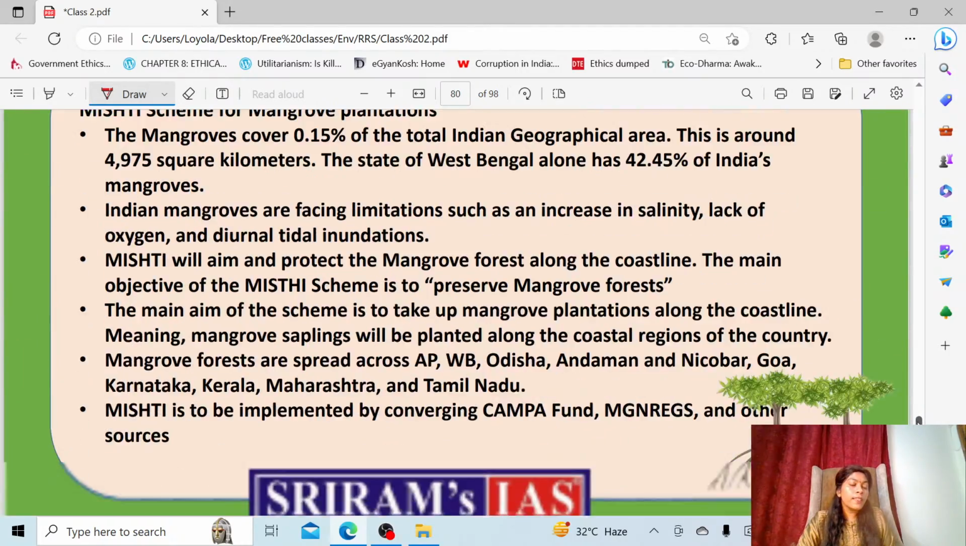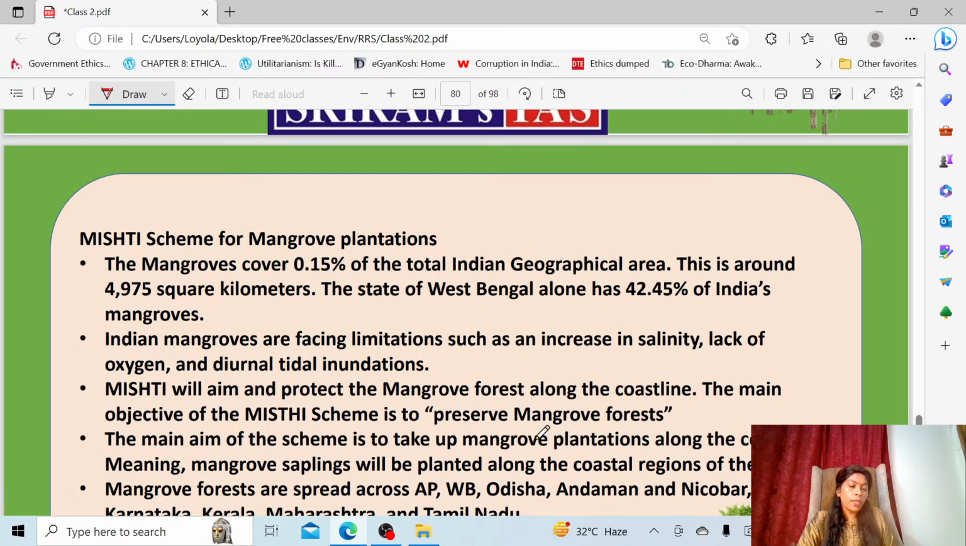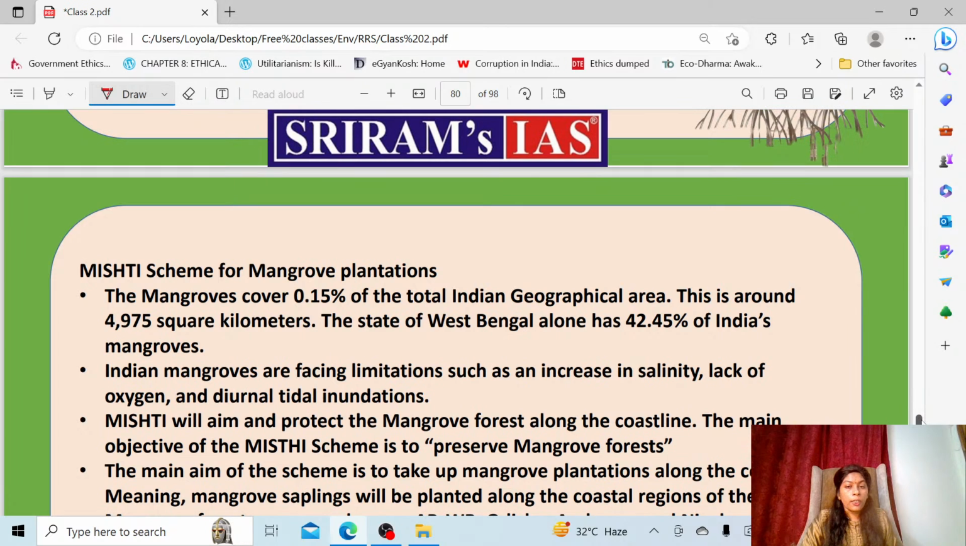Then very recently the government proposed the MISHTI scheme for mangrove plantation. That is why we have given it here. For what purpose did they bring the MISHTI scheme? They mainly brought it to preserve the coral reefs existing in our country, and not only that, to improve the mangrove plantations by planting more mangrove saplings, to protect and preserve the mangrove forest in the country.